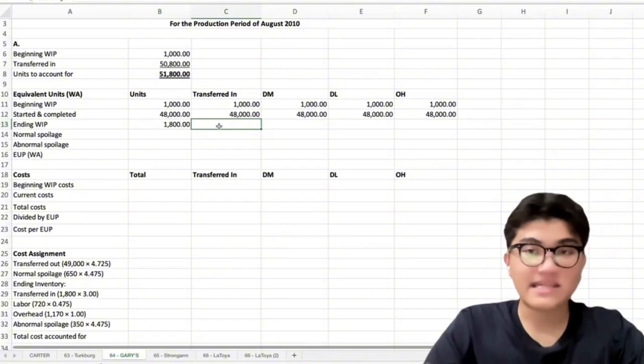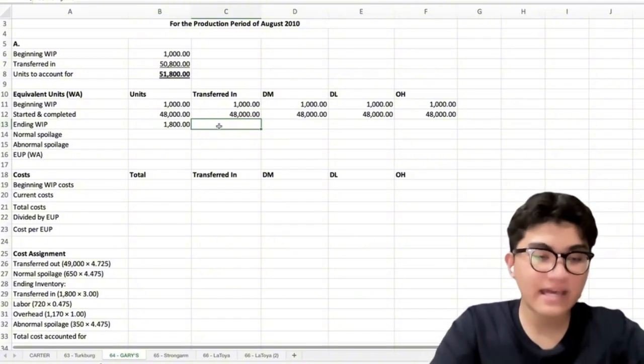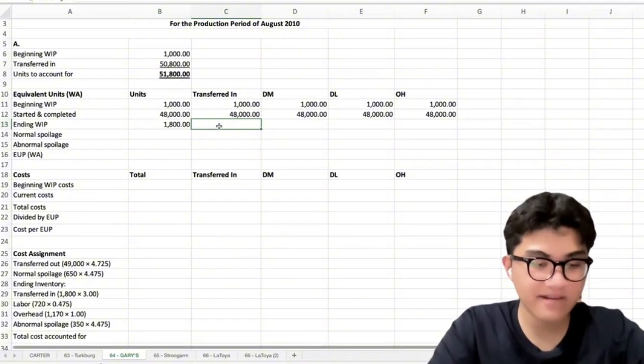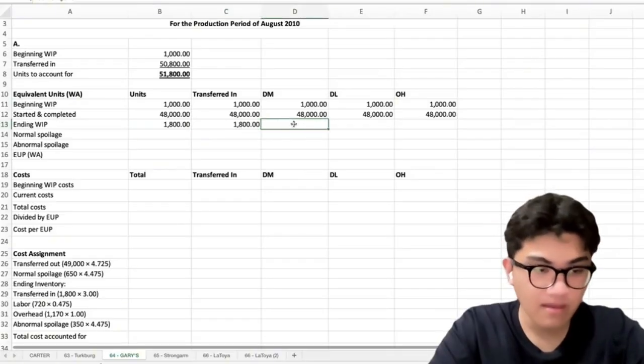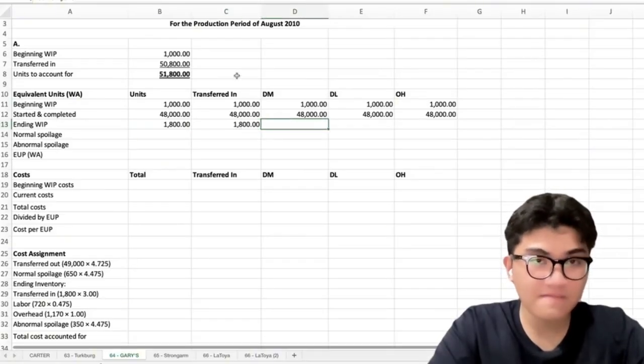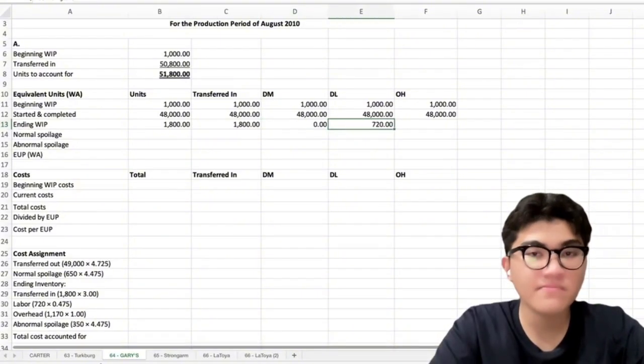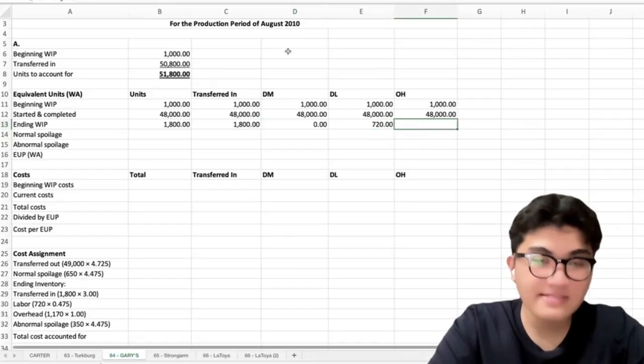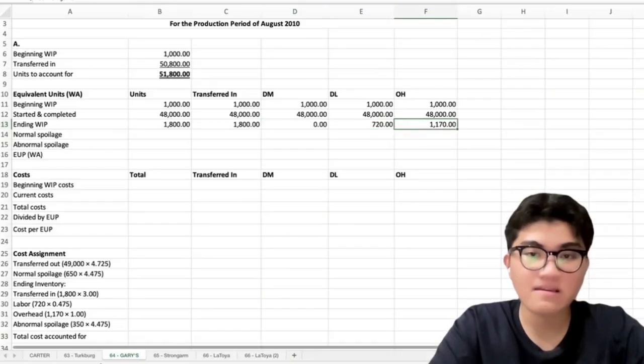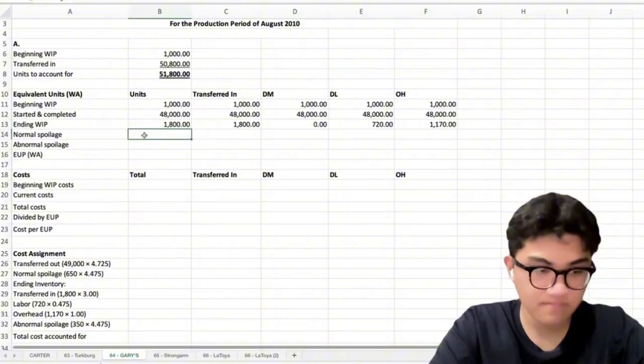Okay, so isa-isahin natin sila. So 100% complete for the transferred in cost. Okay, so 100% complete siya. So 0% complete for materials. So wala siya. Okay, 40% complete for labor. And 65% complete for overhead.